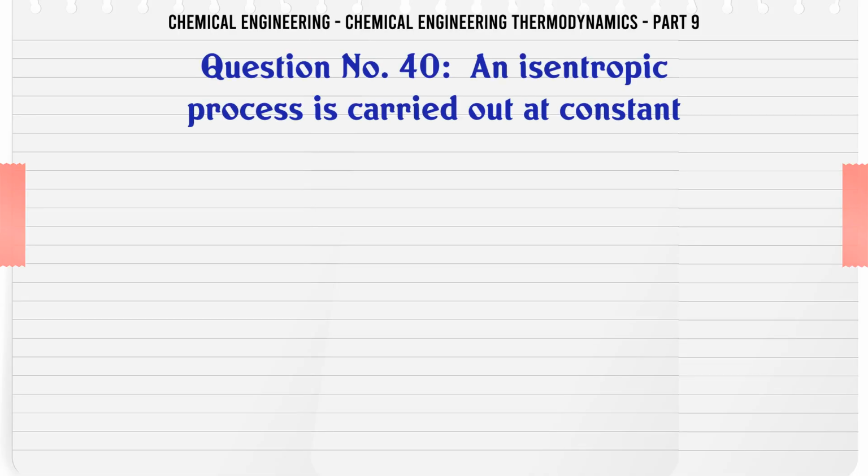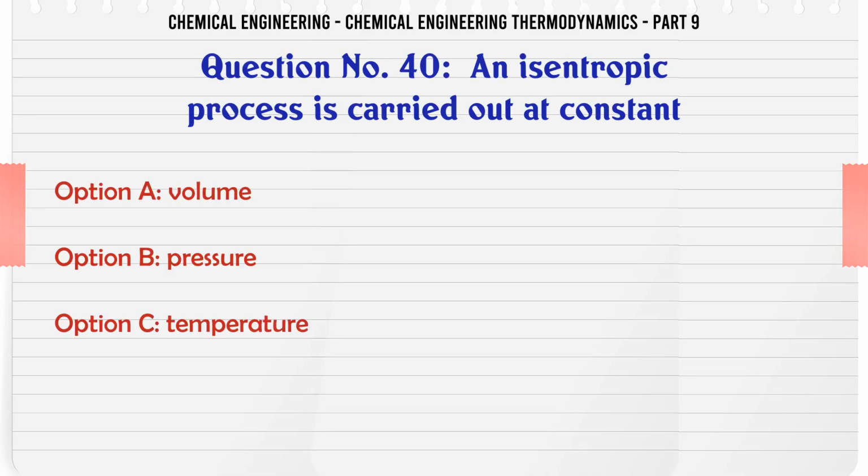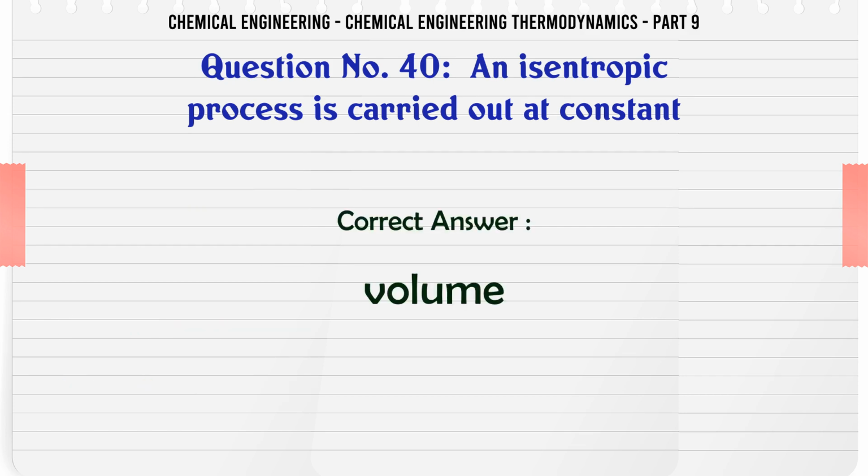An isentropic process is carried out at constant: A. volume, B. pressure, C. temperature, D. all A, B, and C. The correct answer is volume.